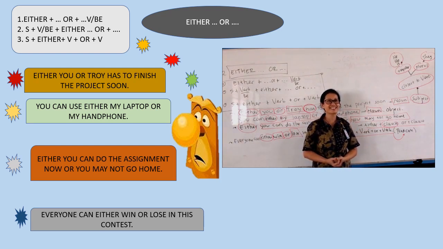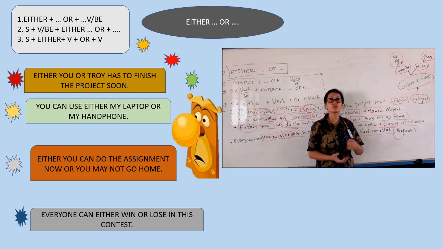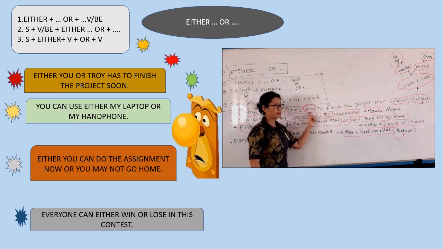Contoh, examples. If you want to use to be, for example, whether you use is or are, yeah, is. If you want to use was, were, you choose was. That's right. What about verb? Verb 1 plus S or ES. That's why here we have has, bukannya have. That's right, because we only have Troy.